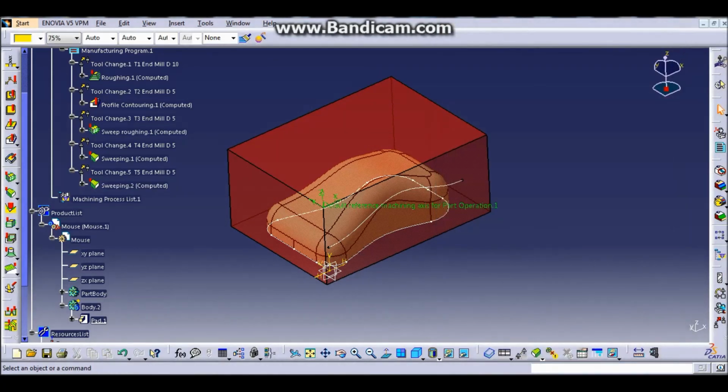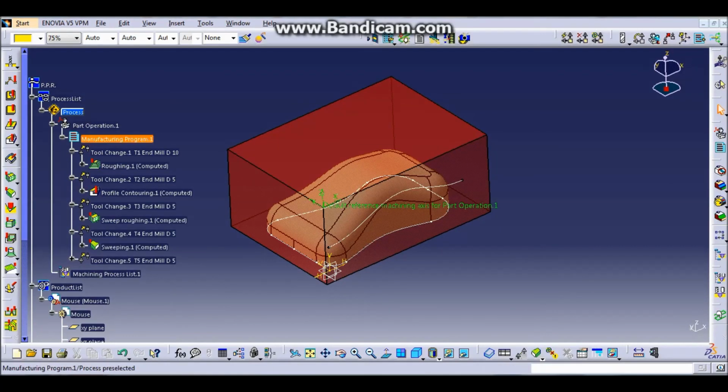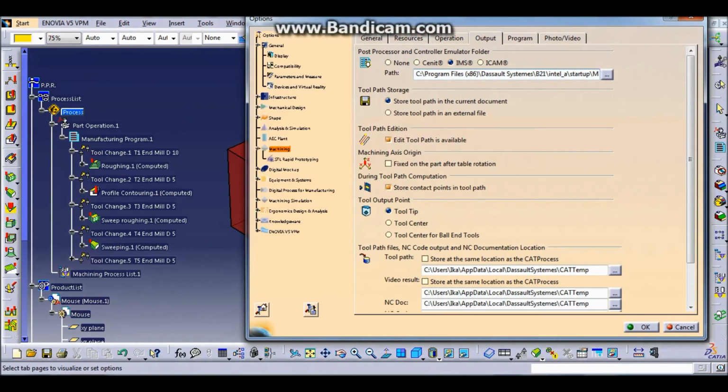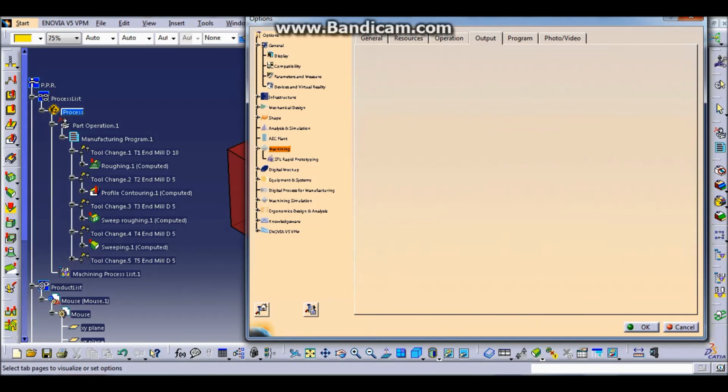After you have decided all the processes that you are going to make and you are satisfied with it, we are going to save it in NC code. So click tool and options, then post processor and controller emulator folder, and make sure the extension is cat NC code. Click OK,